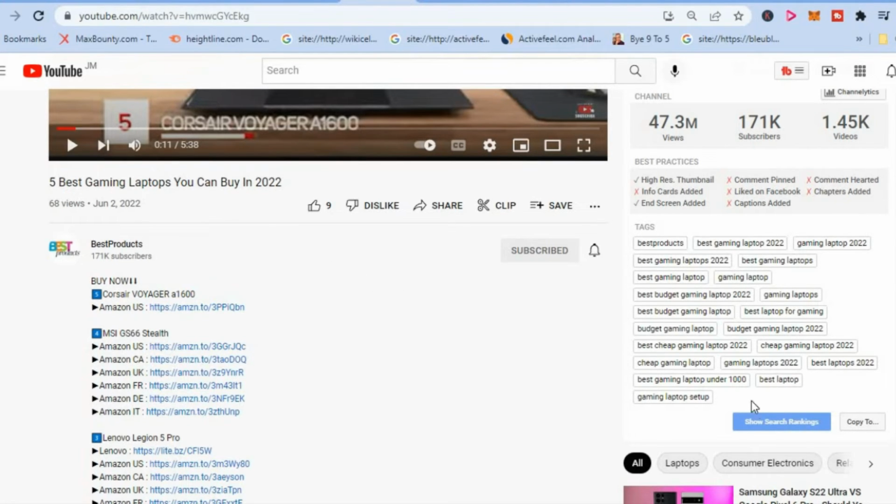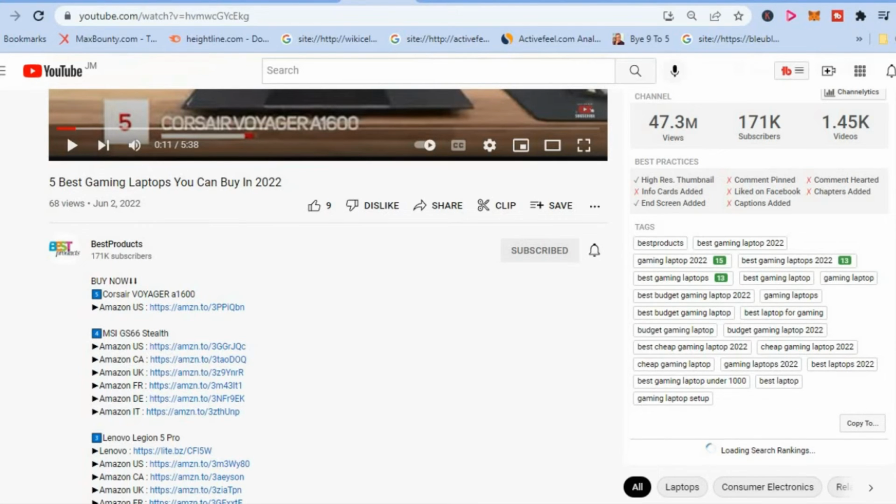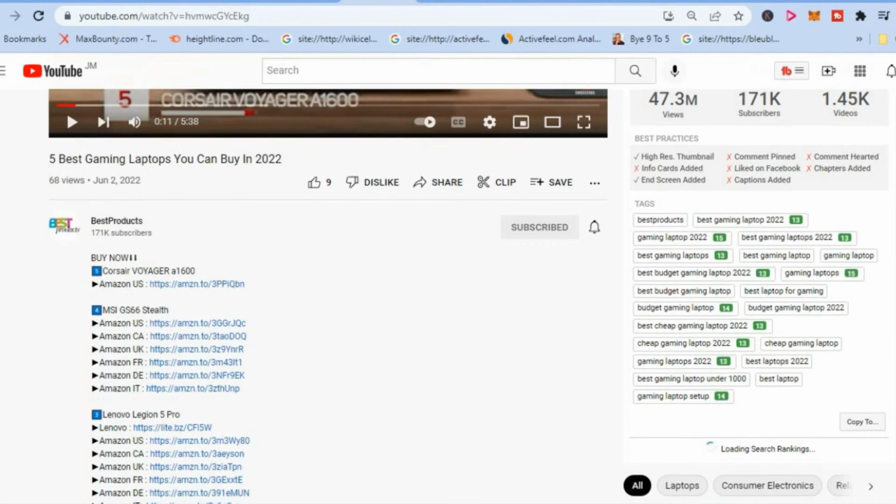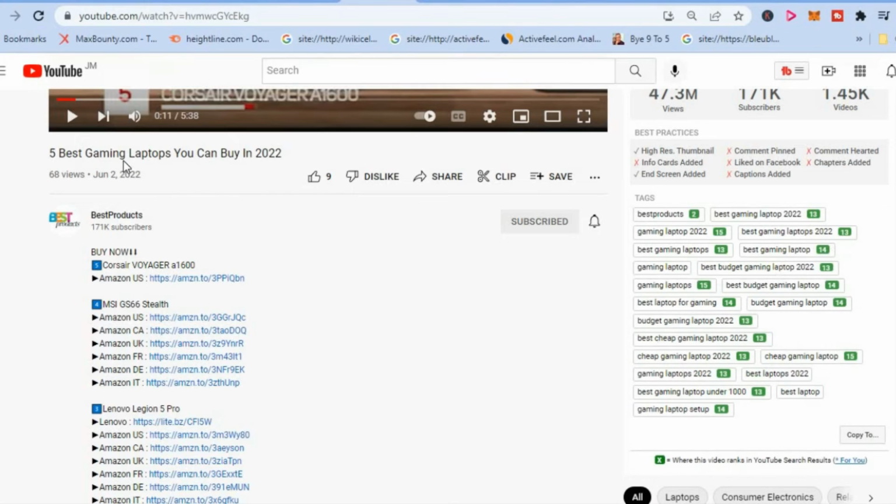So you can copy these tags by simply tapping on show ranking. You can see it right there. And let's say you want to create a video just like this, best gaming laptops. You could tap on copy to, and you could copy the tags and then paste them in your description or the tag section of your video. And all of this is completely free.